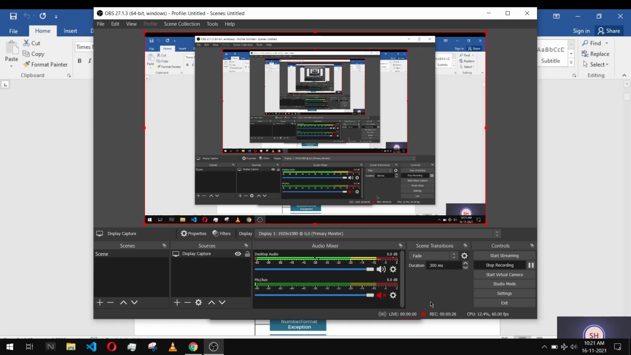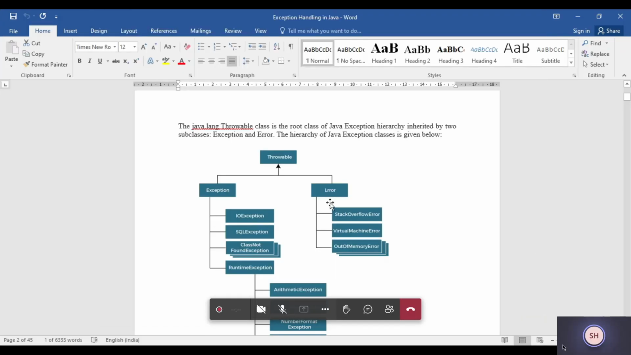Clear? So in the case of exceptions, Throwable is the base class. Throwable is the root class of the Java exception hierarchy. For this Throwable class, there are two parts, or you can say two subclasses basically. One is known as Exception and another is known as Error.